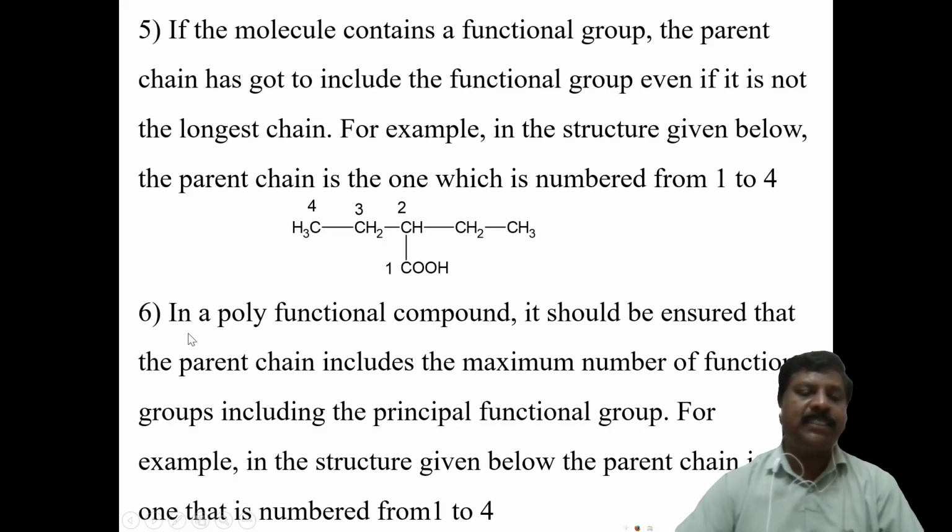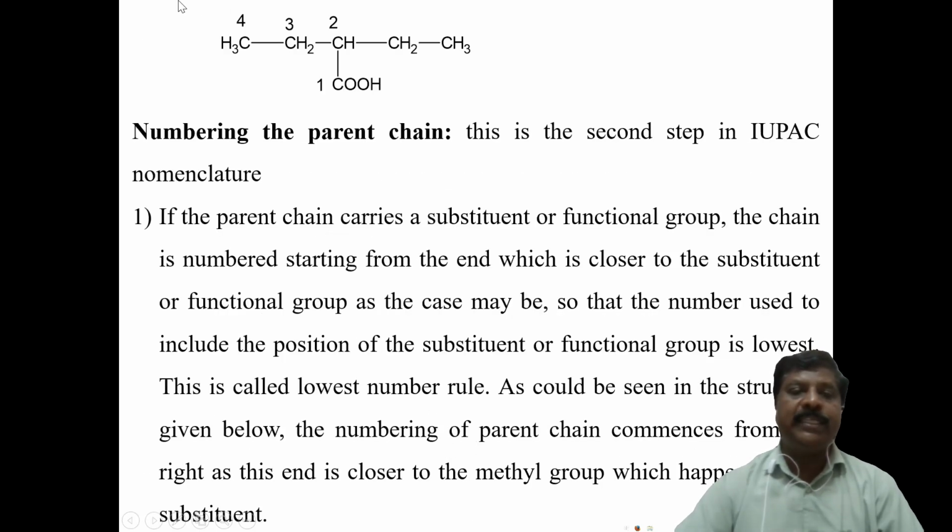The sixth rule: in a polyfunctional compound, it should be ensured that the parent chain includes the maximum number of functional groups, including the principal functional group. For example, here this is a polyfunctional compound, so you have to take this functional group, one here, again one two here.